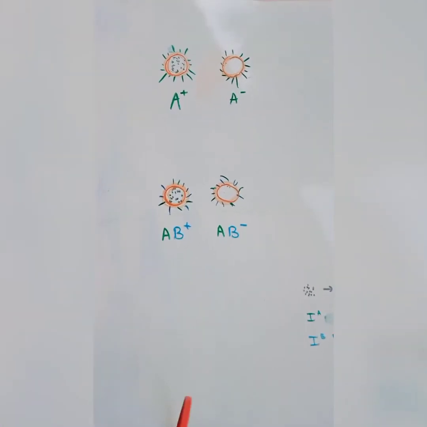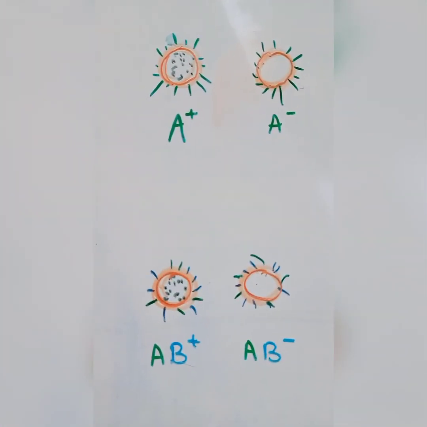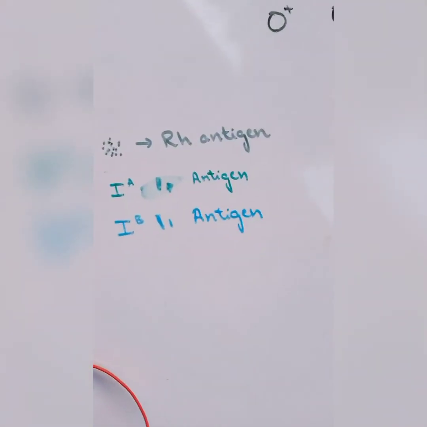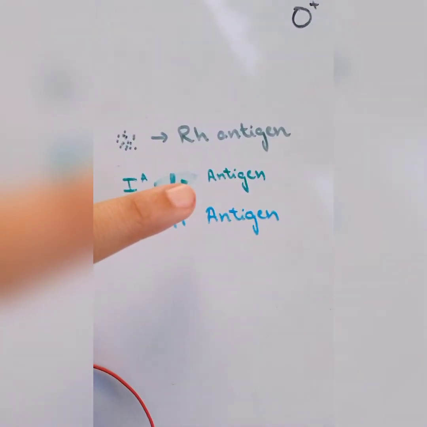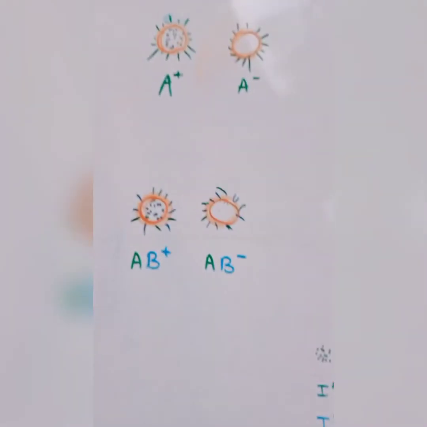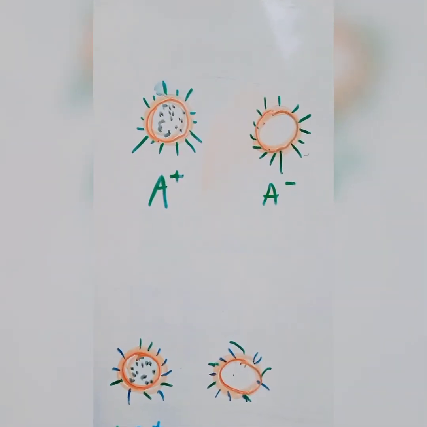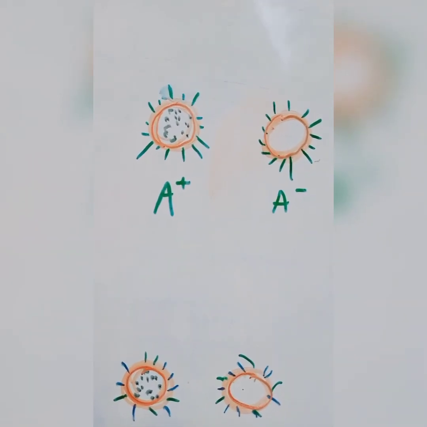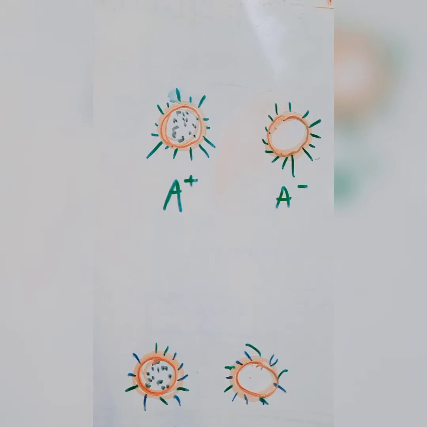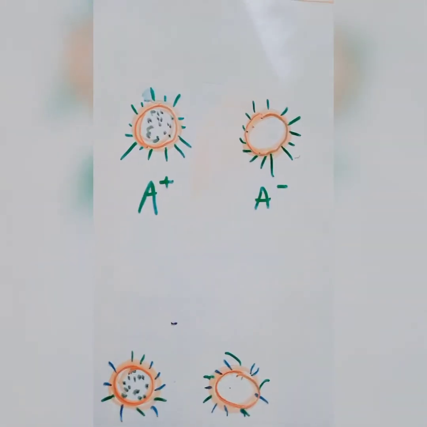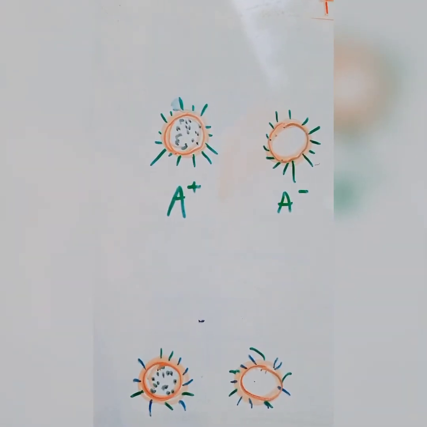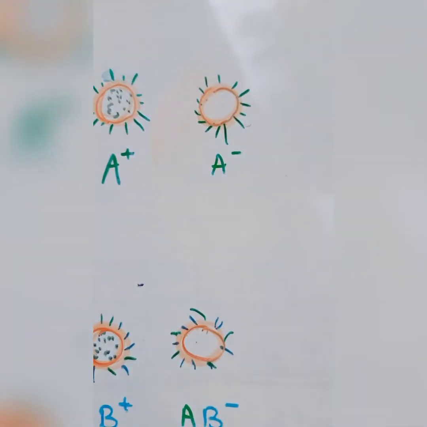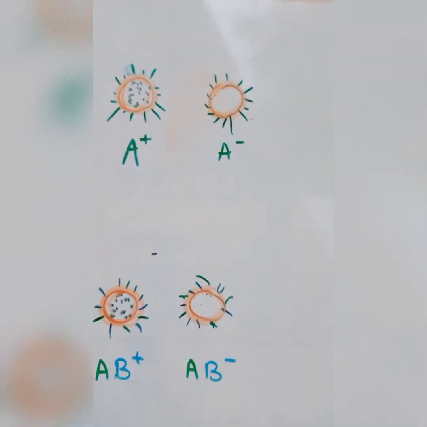In case of A positive blood group, as seen here, the green shows A antigen. So A blood group has only IA alleles, that is only A antigen, while A negative is almost the same, only the black shown Rh factor is absent in A negative.